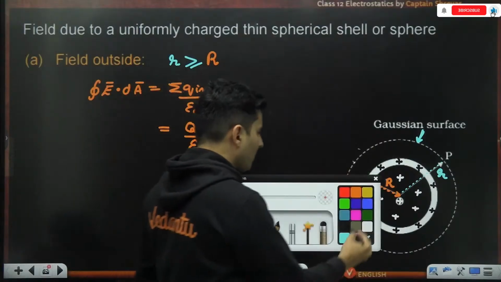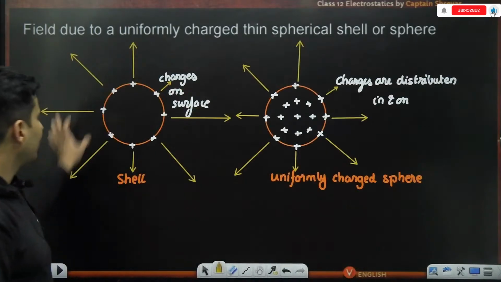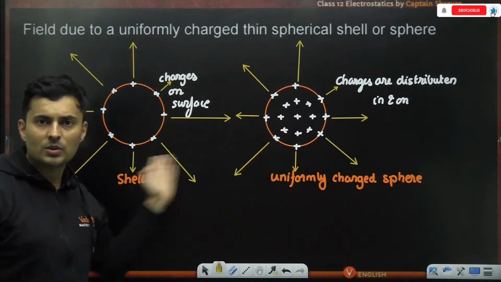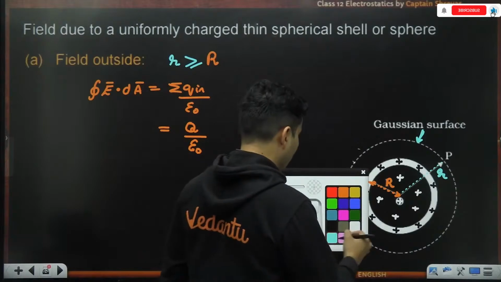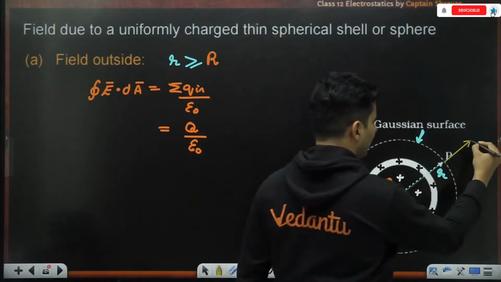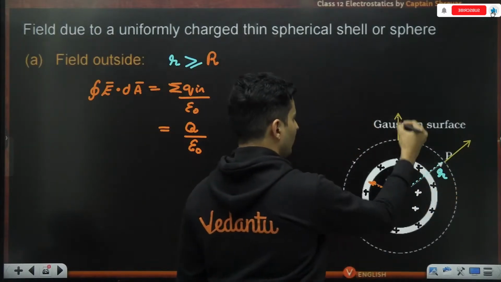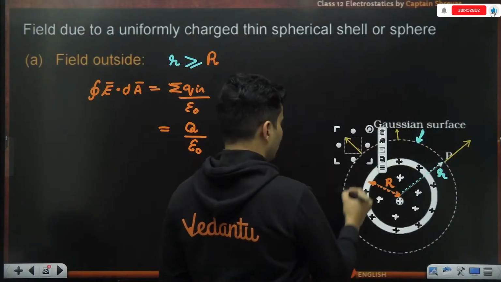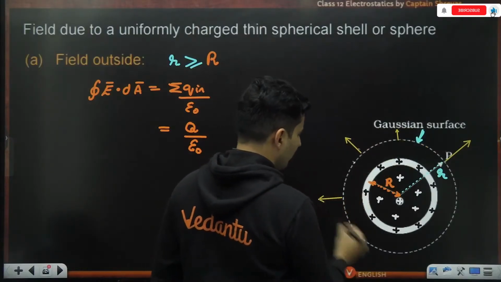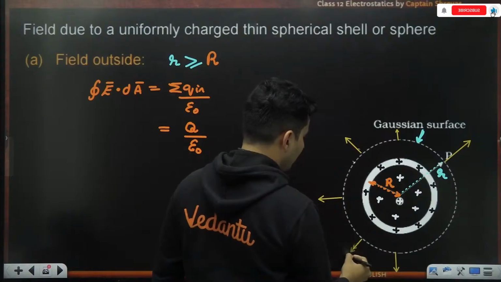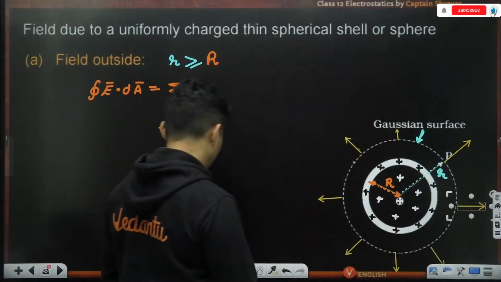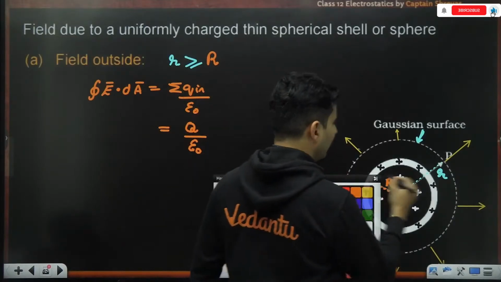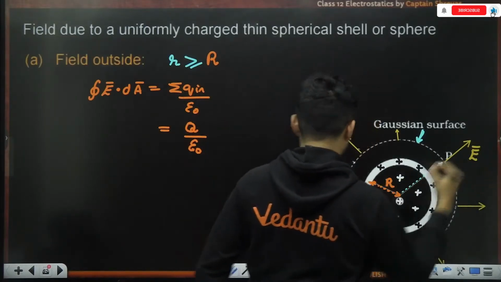Now see, like I said, the electric field lines will look something like this, which I have shown over here. If you are at some distance r from it, the electric field at this point will be here, same over here, same over here. Uniform symmetry should be there, so everywhere it will be symmetrically distributed. So the electric field lines will look like this. This is our electric field.